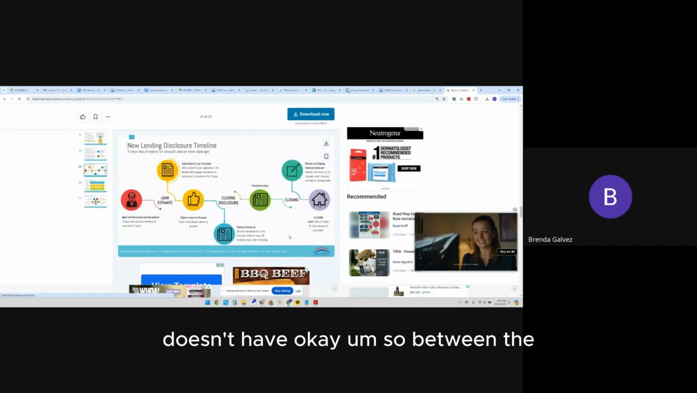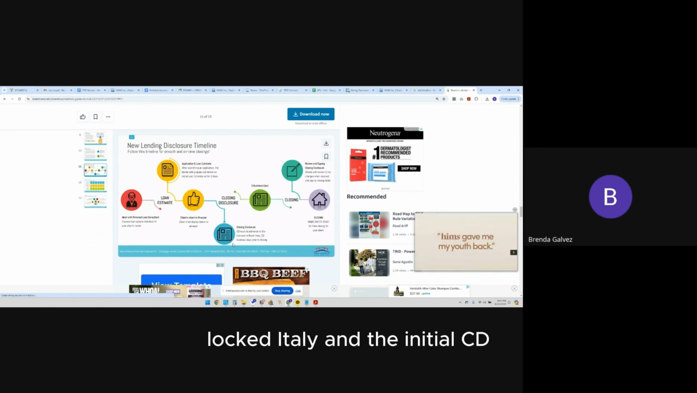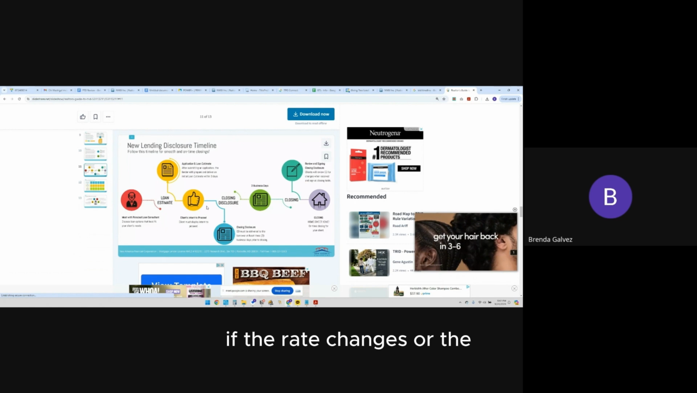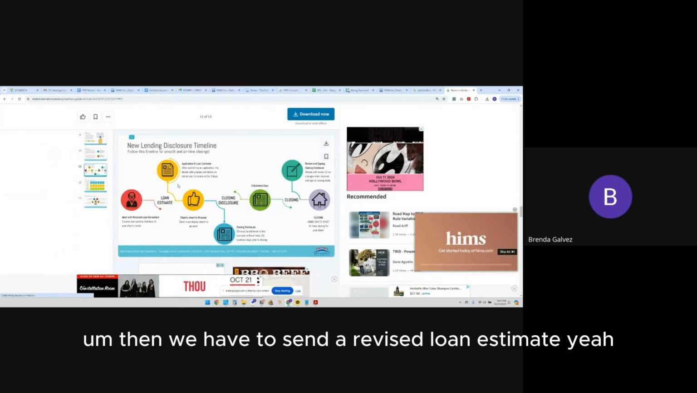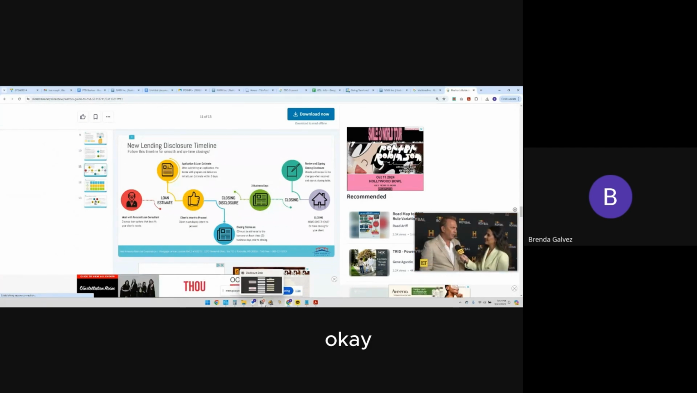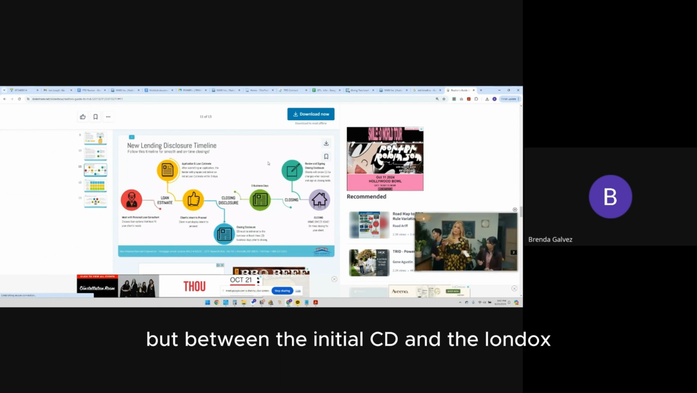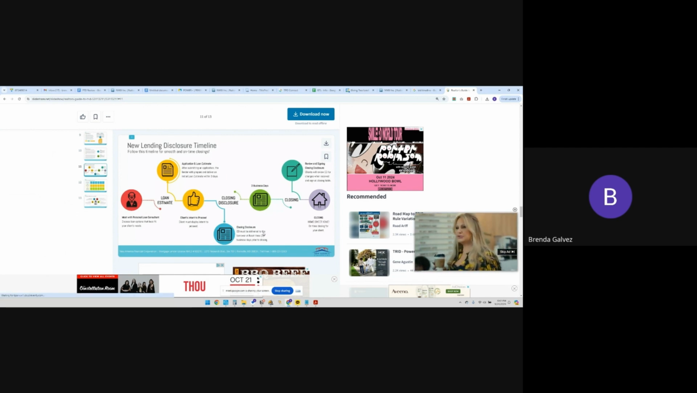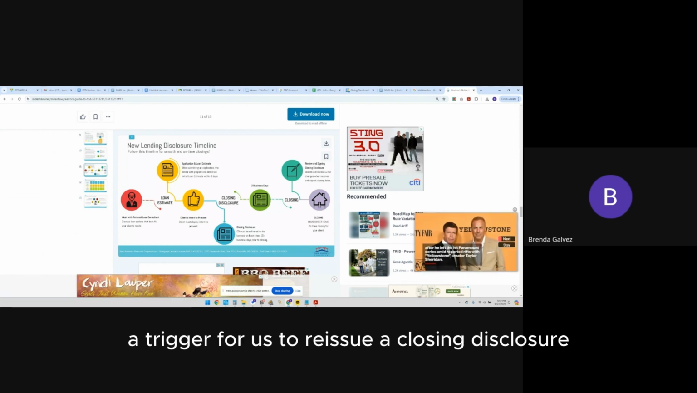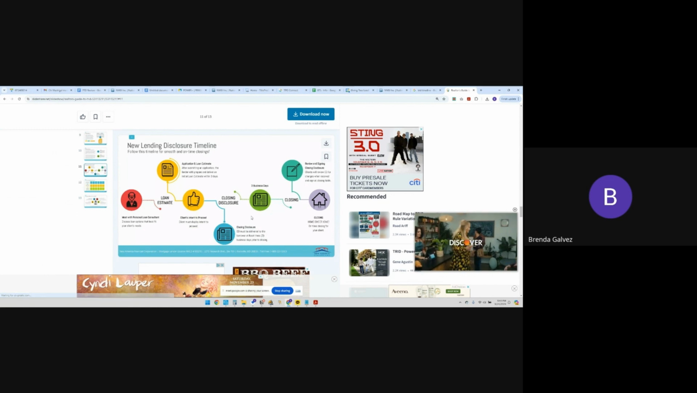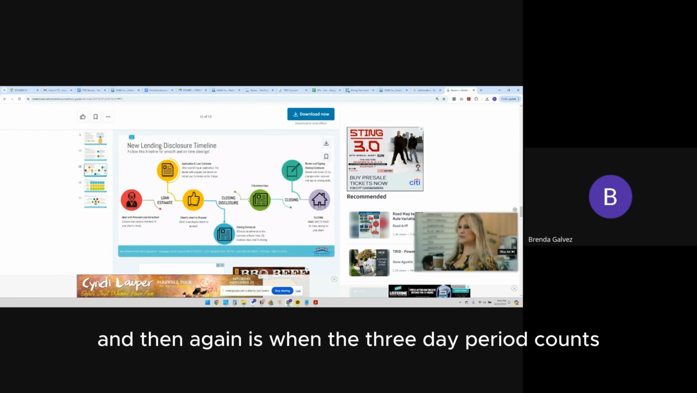So between the lock date and the initial CD, if the rate changes or something in the loan changes where the APR changes by an eighth, then we have to send a revised loan estimate. If nothing changes between the lock date and the initial CD, but between the initial CD and the loan docs, something changes where the rate and the APR change, something that triggers us to reissue a closing disclosure, then we're going to reissue a new closing disclosure. So it's going to be a revised closing disclosure, or revised CD. And then again is when the 3-day period counts.